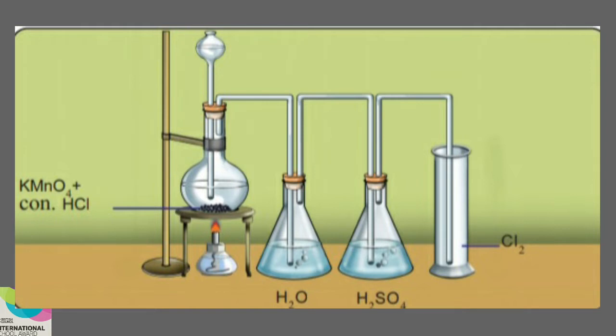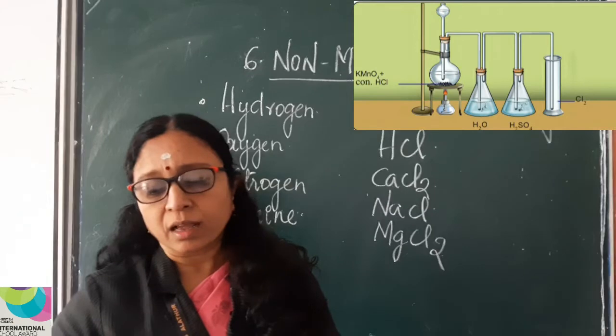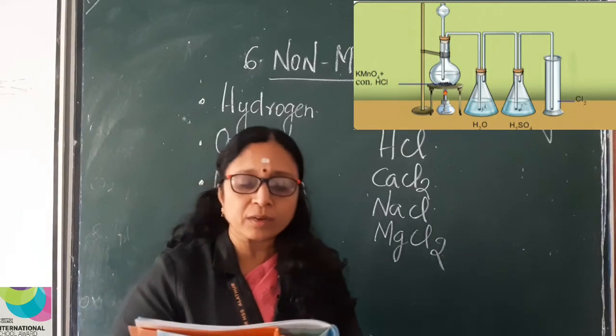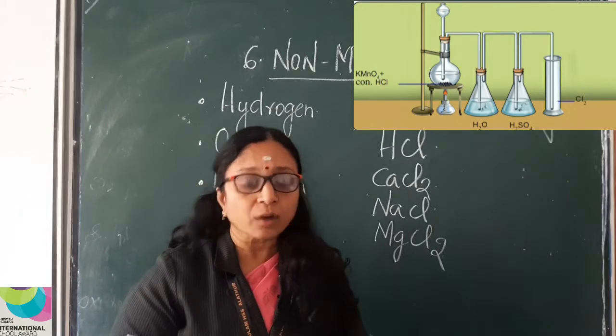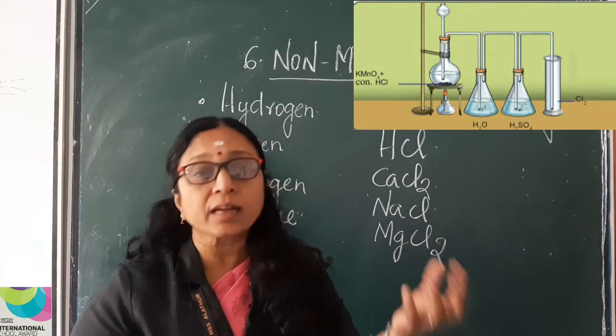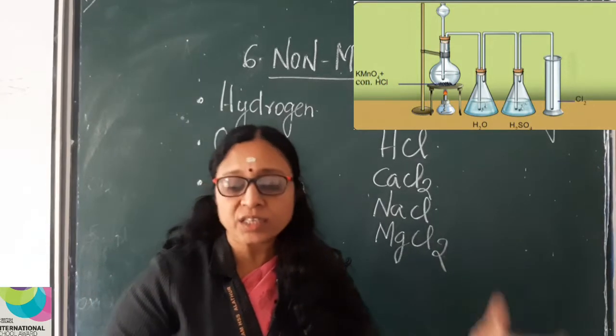You can see a round bottom flask which contains KMnO4, which is potassium permanganate, and concentrated HCl. You can see a Bunsen burner kept beneath the round bottom flask, and these reactants are heated well.